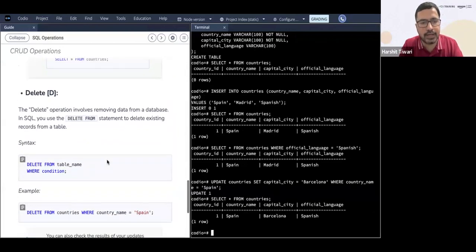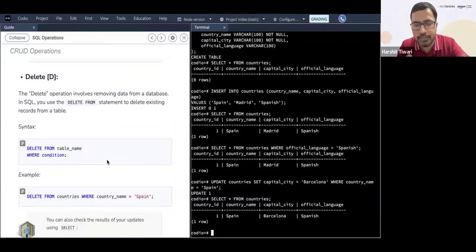Similarly, you have delete. Delete is to delete any particular entry. You want to delete a particular row. So you can delete, and the command is what? Delete from the table name.